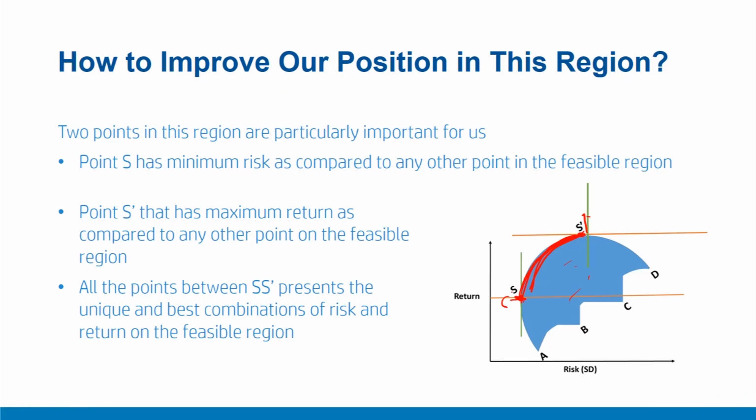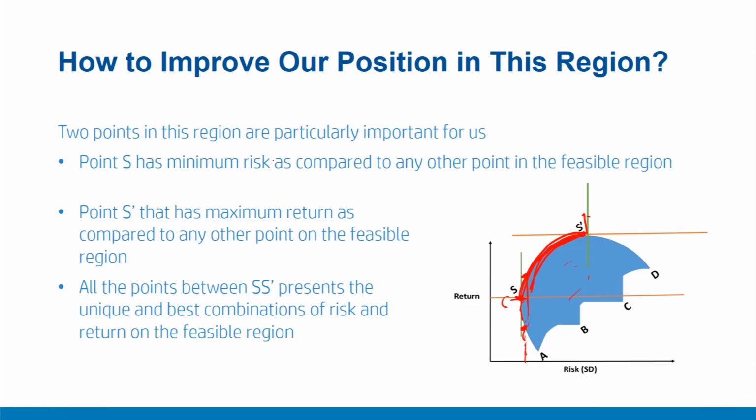One interesting point to observe is that if you go below this point S, there are some points that offer you lower return, but these points are not efficient, because for this level of return, you can also obtain this level of risk. So as compared to this point, you would like to be on this point. In this manner, SS dash remains the efficient frontier, the best combinations of risk and return available to you.